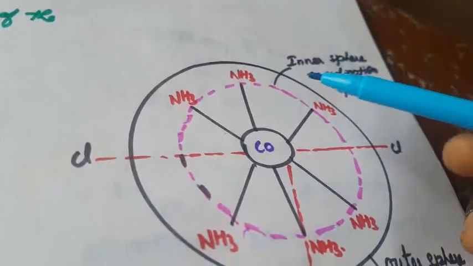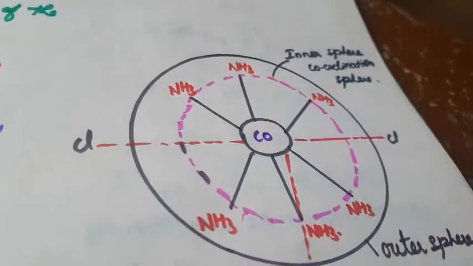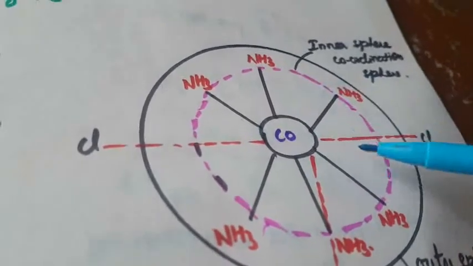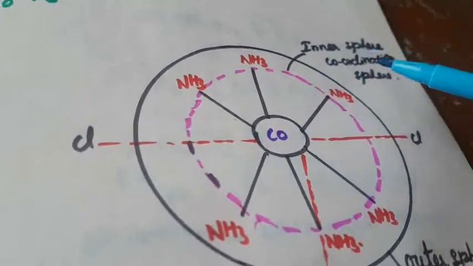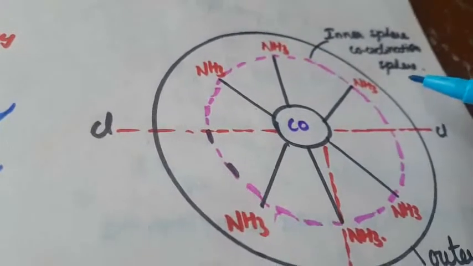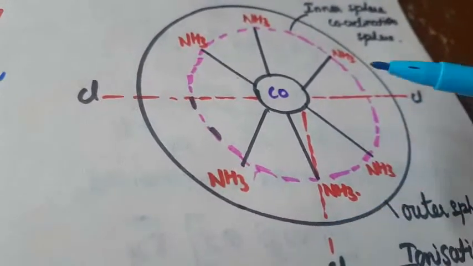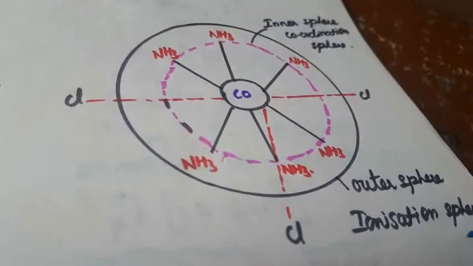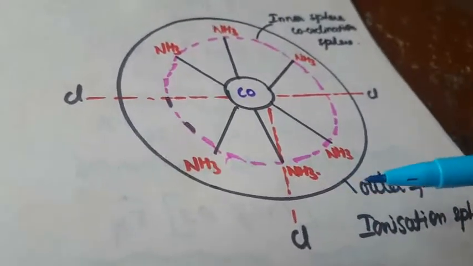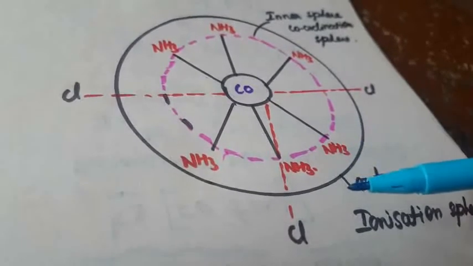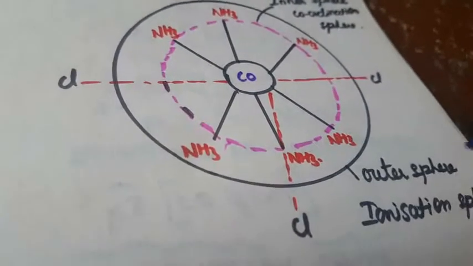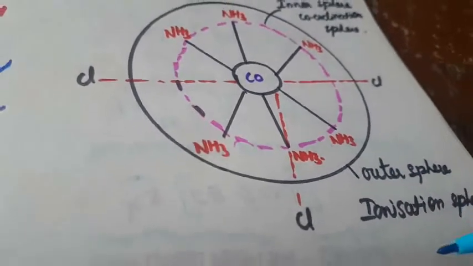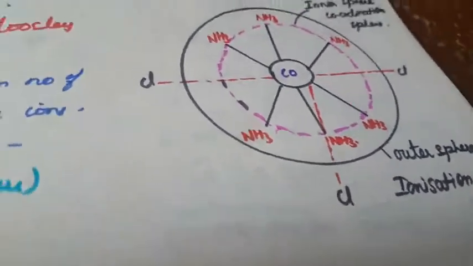The purple dotted line is the inner sphere, otherwise called the coordination sphere. The outer sphere, shown by the solid line, is otherwise called the ionization sphere. In the outer sphere the molecules are loosely bound to the central metal atom, so they can easily ionize.